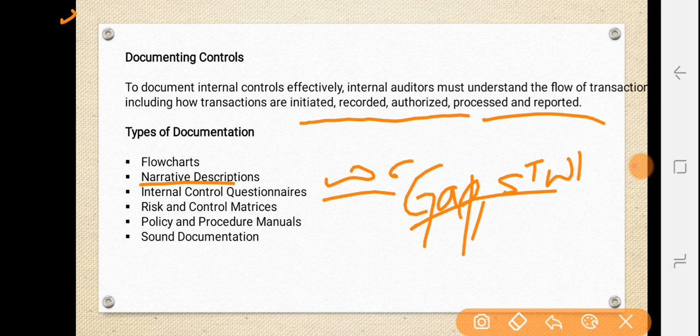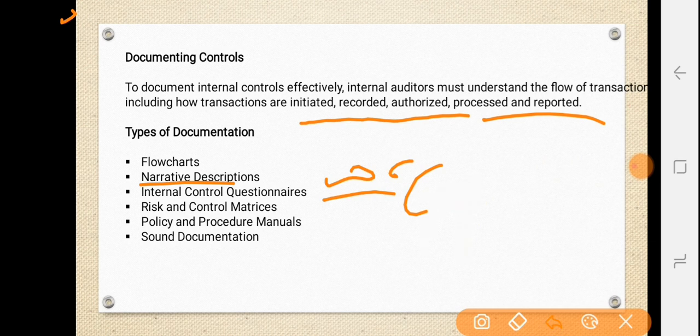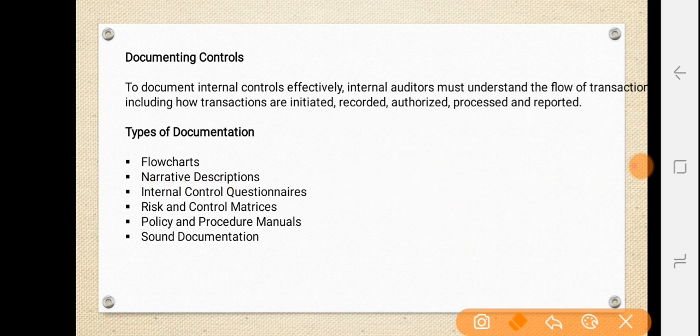Okay, next one we have risk and control matrices. Risk and control matrices link controls with control objectives and related risks. They are designed both to document risk and control and to facilitate evaluation of the design and effectiveness of the control system. By obtaining an initial understanding of expected controls in a process, internal auditors can identify a gap between the actual control and specific control objectives and risks. So they can identify the gap between actual control as well as specific control.